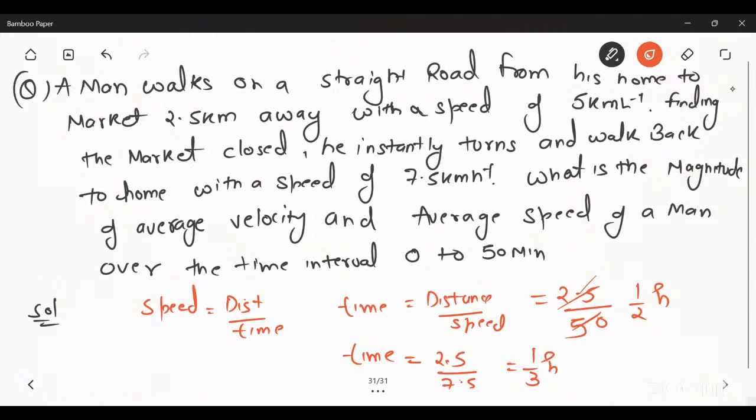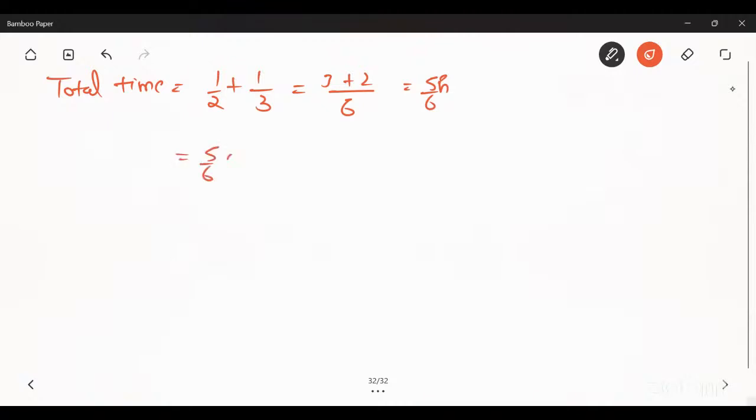The total time of his journey is 1 upon 2 plus 1 upon 3, that is 3 plus 2 upon 6, so 5 upon 6 hour. 5 upon 6 into 60 minutes means 50 minutes to go from home to the market and come back.